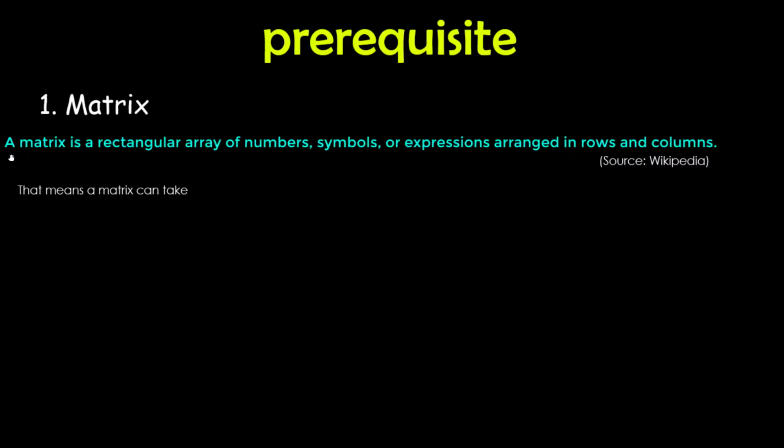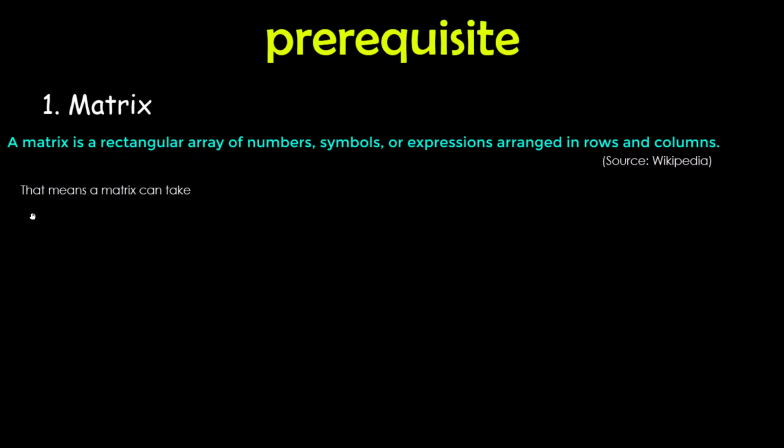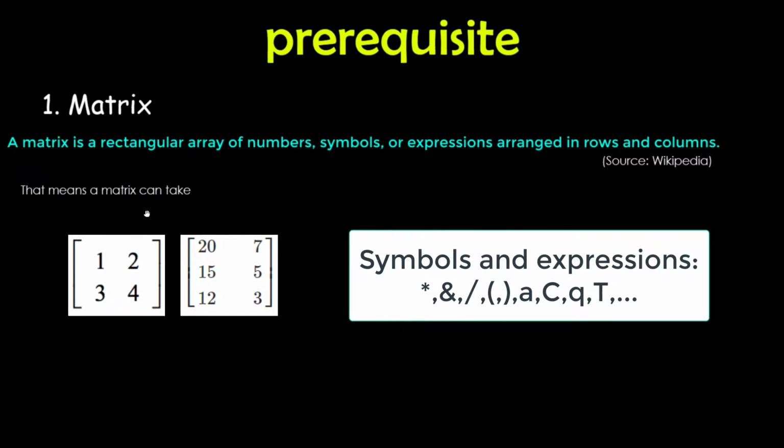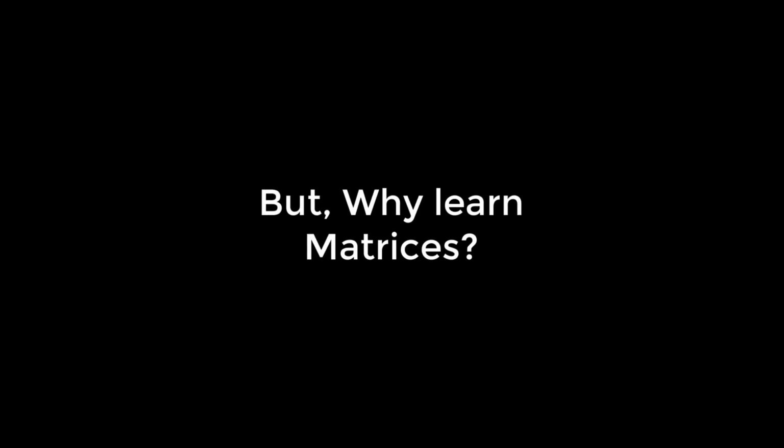What is a matrix? A matrix is a rectangular array of numbers, symbols, or expressions arranged in rows and columns. That means a matrix comprises numbers, symbols, expressions. But why learn matrix? You will appreciate why the concept of matrix is so important when you start writing logic for patterns. So for that, I urge you to watch the video till the end.